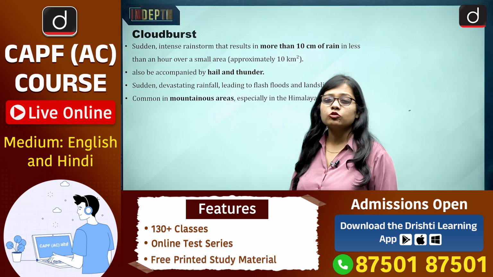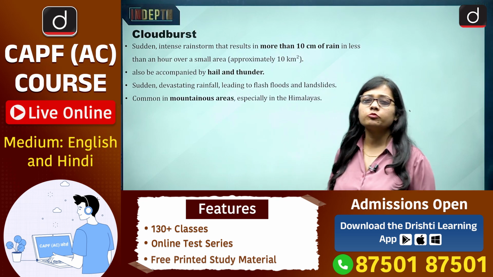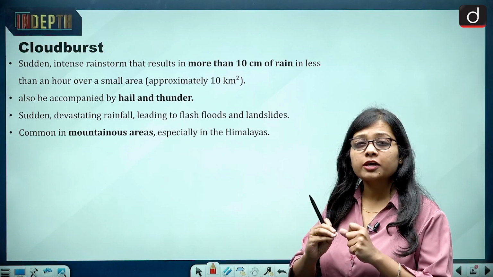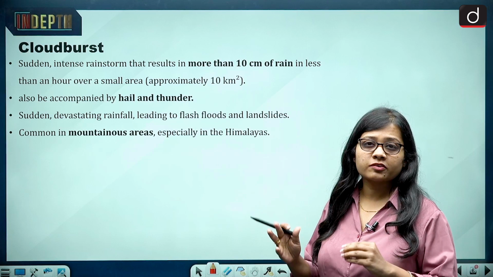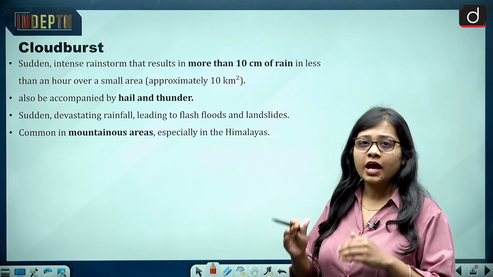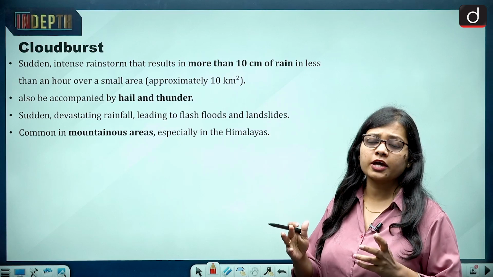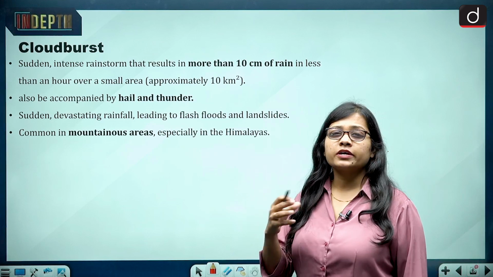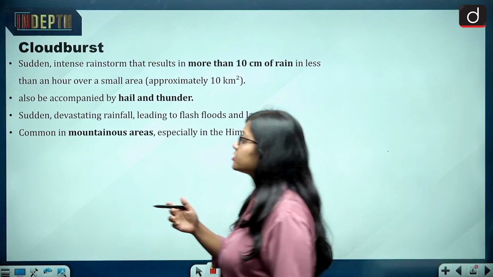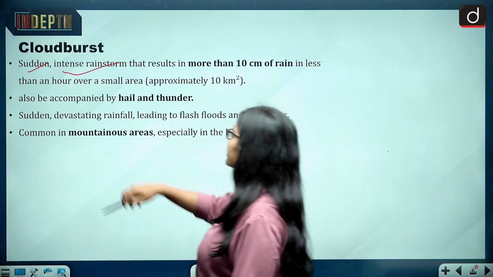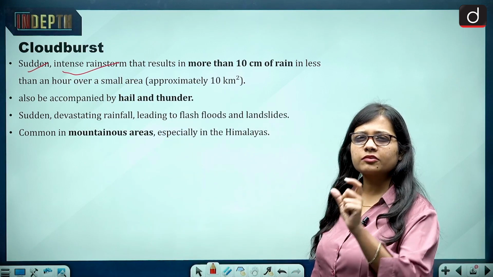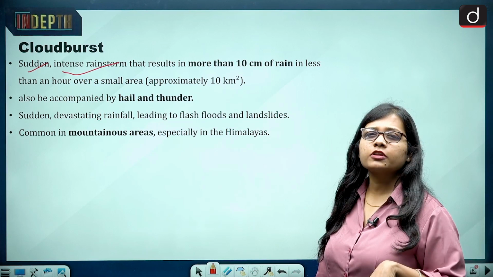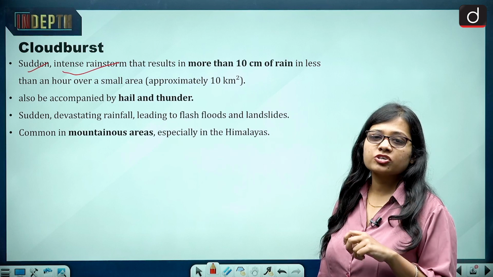Now about cloudburst, what is a cloudburst? Cloudburst is basically a phenomenon when in a very short span of time a lot of rainfall takes place. It means the precipitation is very high and very fast in a very short span of time. So that is what is known as cloudburst. If we talk about the technical definition of cloudburst, then it is a sudden intense rainstorm. Sudden means it was not predicted, and intense means that the speed of the precipitation is very fast.